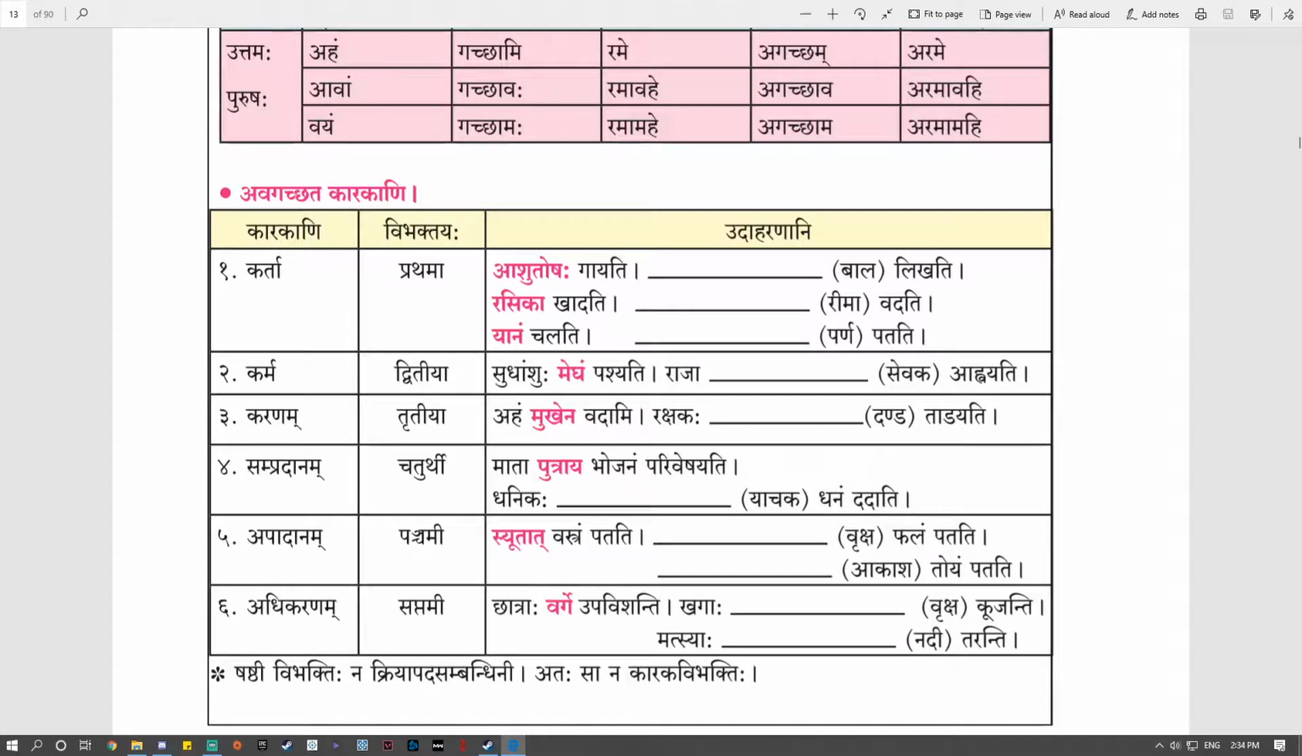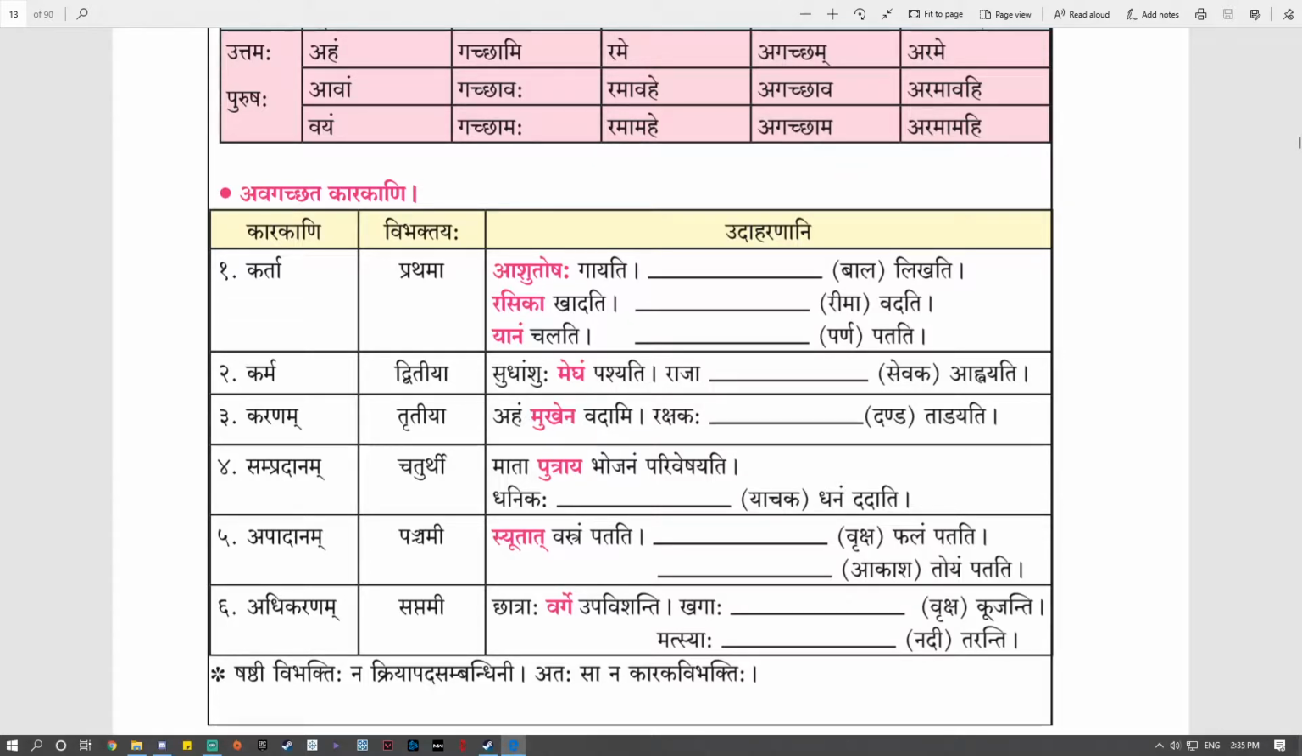Next example given here is Rakshakaha danda tadayati. You have to keep that word in proper case. The answer will be dandena. Rakshakaha dandena tadayati means guard beats with a stick. Here mukhena and dandena are the instruments required for completing that particular action, and both of them are in instrumental case. I will tell you some more examples.